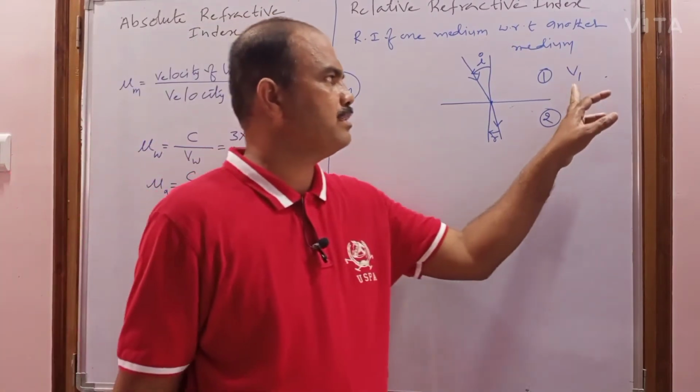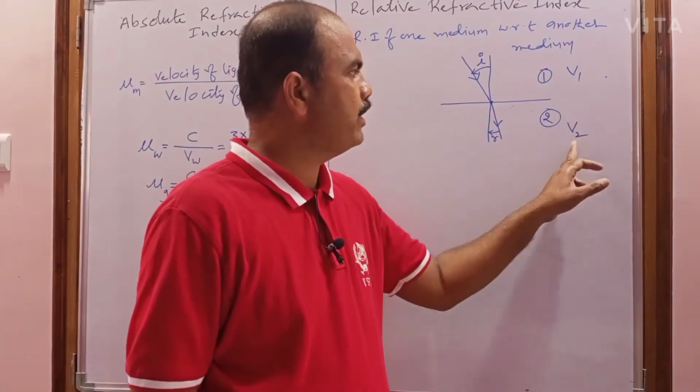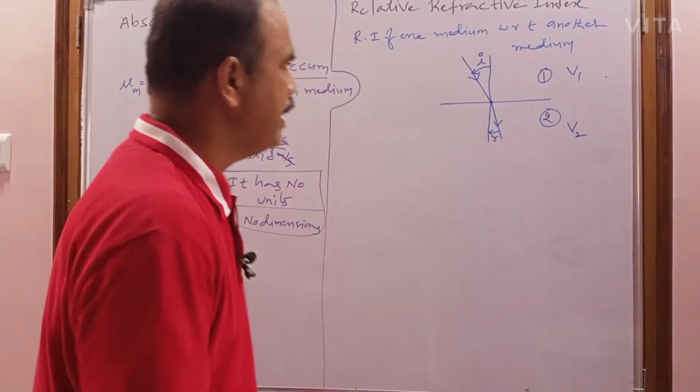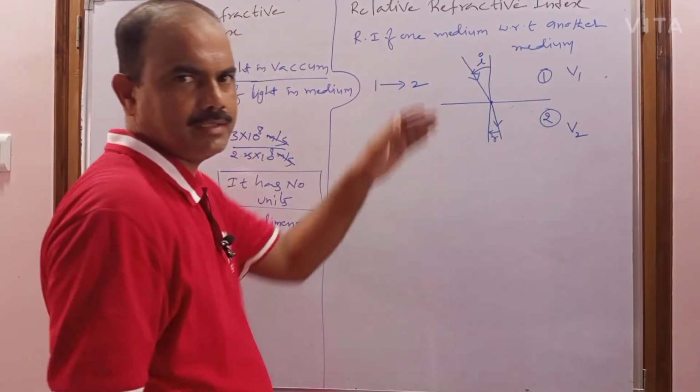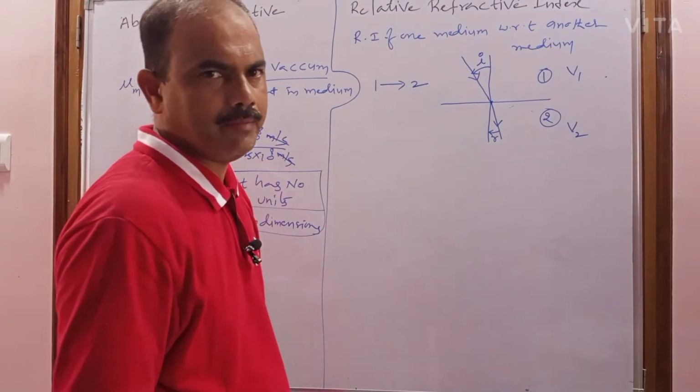So v1 is the velocity of the light in the first medium, and v2 is the velocity in the second medium, and the light is moving from where to where? First medium to second medium. Remember, the light is traveling from the first medium to the second medium.